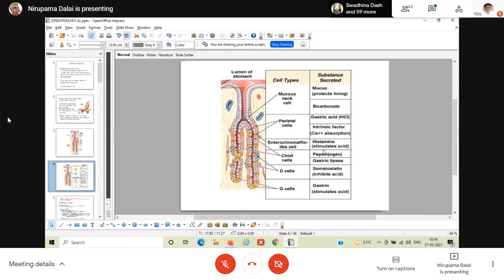What is the function of pepsin? Pepsin has proteolytic activity; lytic means lysis, breakdown. So proteolytic means it helps in the breakdown of protein. Protein can be broken down to peptides or peptones. Pepsin shows its best proteolytic activity at a pH range of 1.8 to 3.5. Above pH 5, the proteolytic activity will be completely lost.